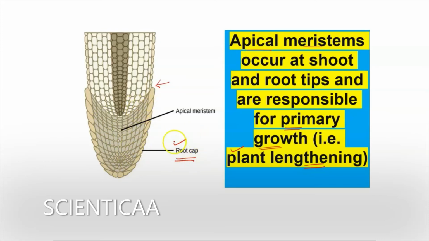Now this root cap damages again and again, and therefore इसको continuously replace कर दिया जाता है. जब भी root cap damage हो जाता है, तब उसको replace करके एक नया root cap यहाँ पर form हो जाता है. Fine, so this root cap is basically protecting the tips of the growing roots.